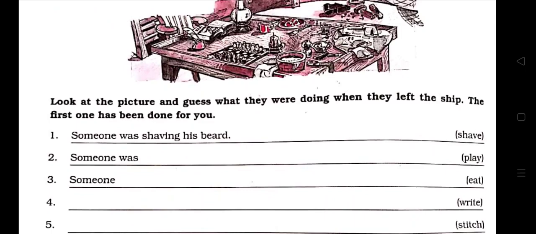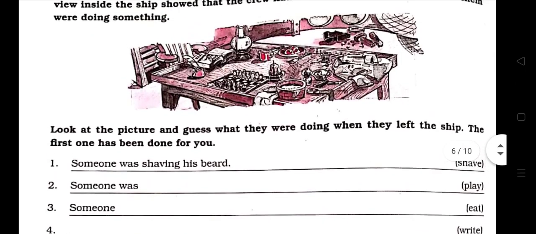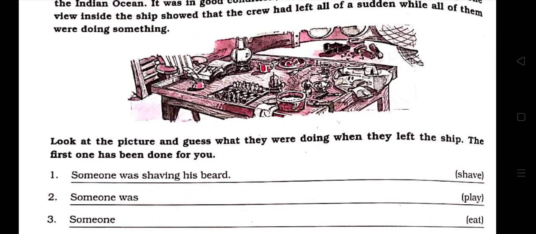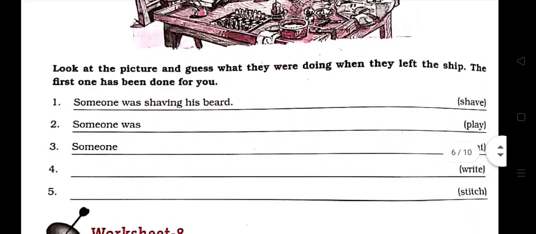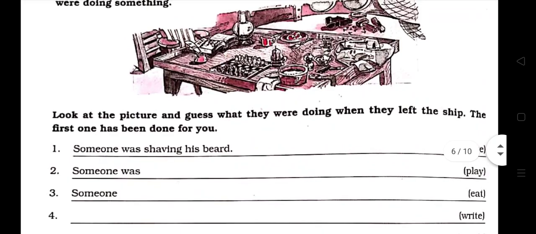Someone was shaving his beard. Second, someone was playing. Playing, what you can see in the picture, chess. Someone was playing chess. Someone was eating. Always remember one thing, someone means only one person we are talking about.